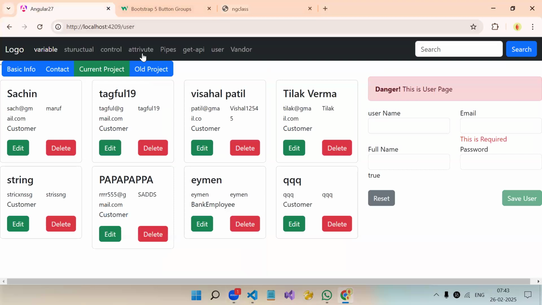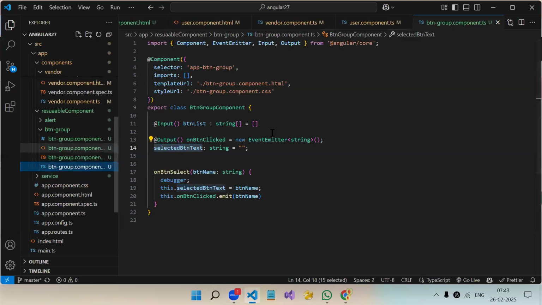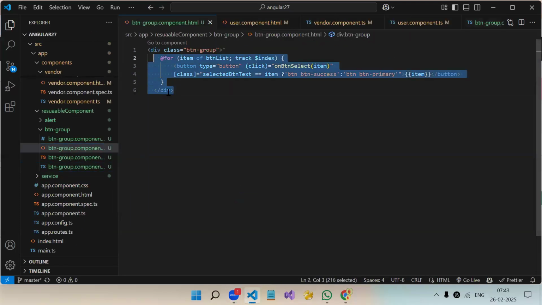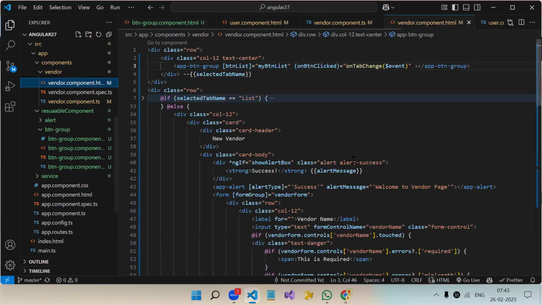Actually, I saw there is a hyphen in the curly braces, there is some property. In the vendor component HTML, here.